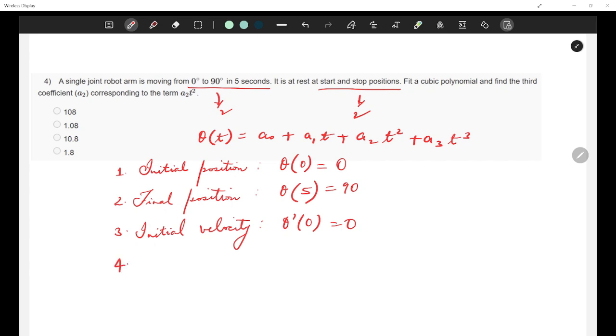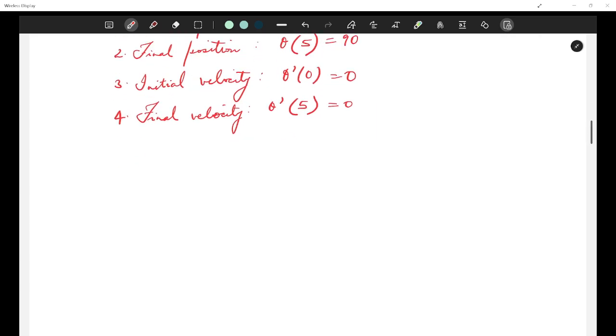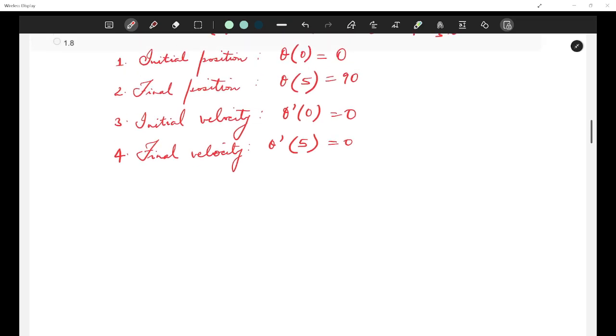And the fourth, theta dash 5 is equal to 0. Okay, these are the four constraints, right? Now we want to solve for all these four coefficients. These are very important constraints. They would only help me in finding the solution.